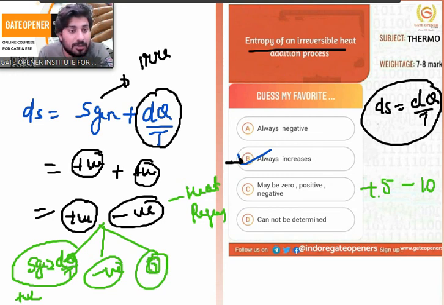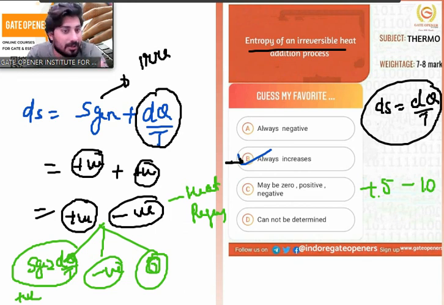What does it mean? Entropy change is zero, which you can simply understand as an isentropic process. So if it is a constant entropy process, you can relate that a reversible adiabatic process is also isentropic. But the process in this example that I have is not a reversible adiabatic process, because in an adiabatic process heat interaction is going to be zero.